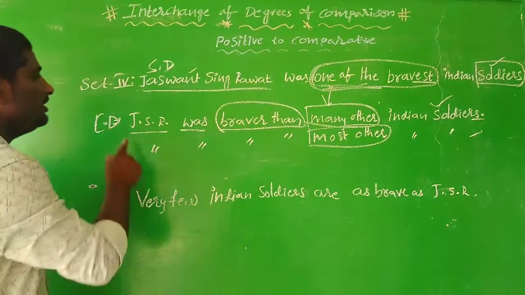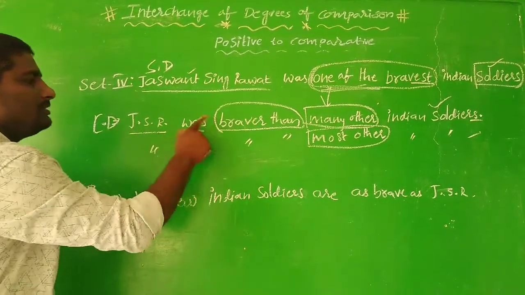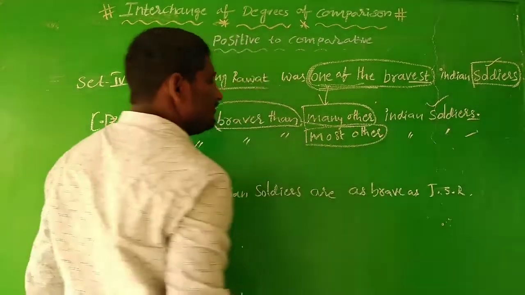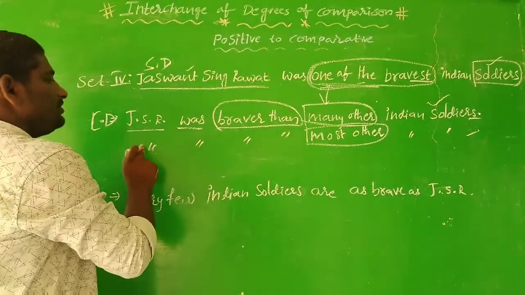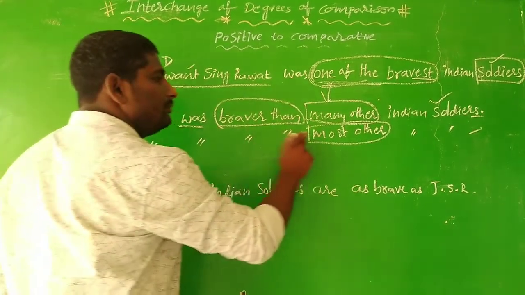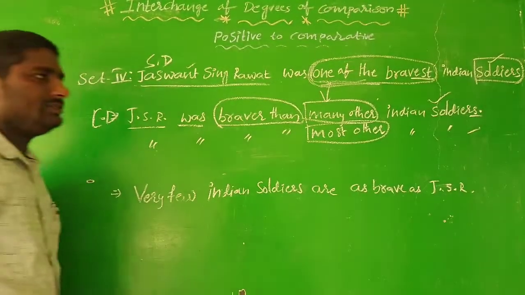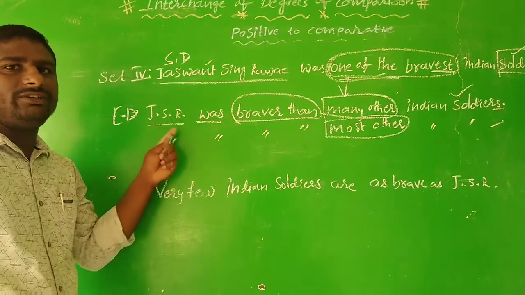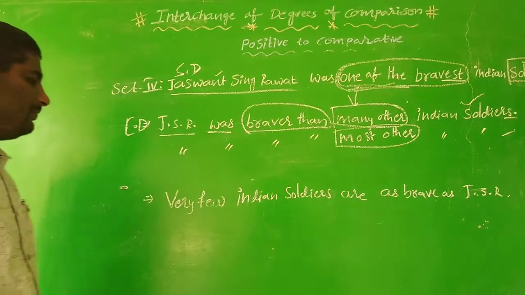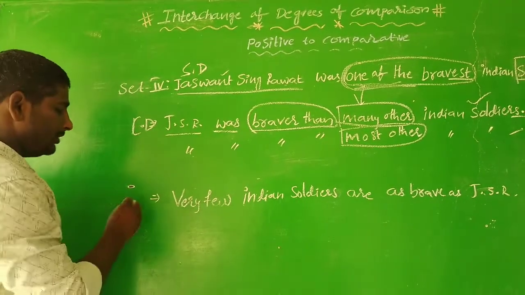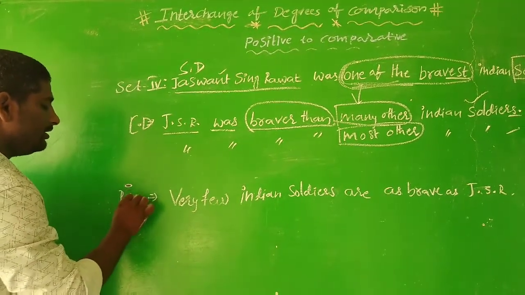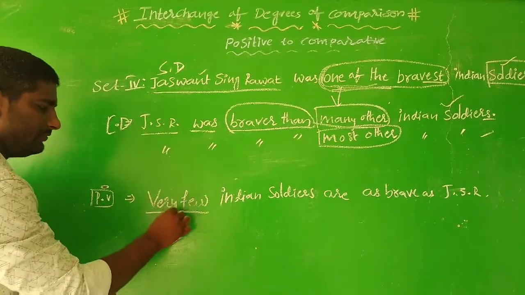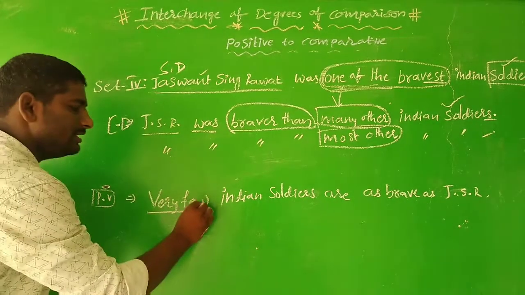So totally you can see, Jaswant Singh Rawat was braver than many other Indian soldiers, or you can say Jaswant Singh Rawat was braver than most other Indian soldiers. So both are expressed in affirmative statements only, superlative and comparative expressed in affirmative only. But when it comes to the positive, where it's going to be negative statements, very few. So I'm going to tell you, "very few" also conveys the negative.